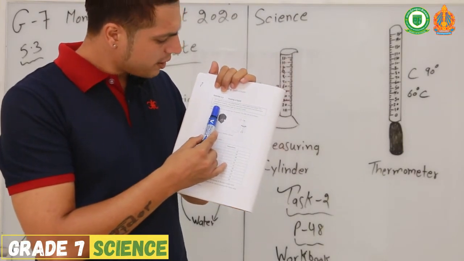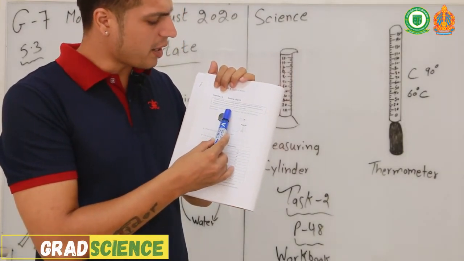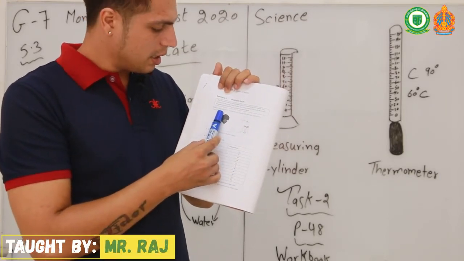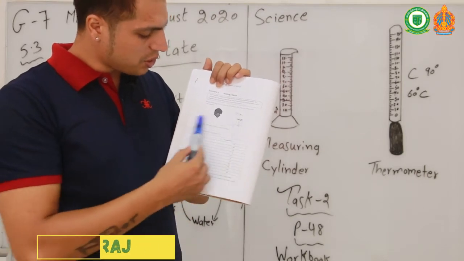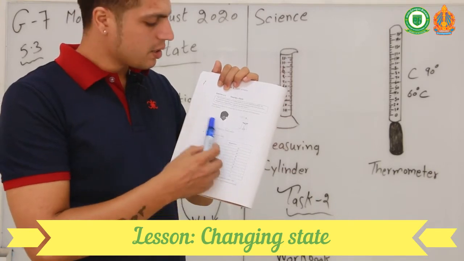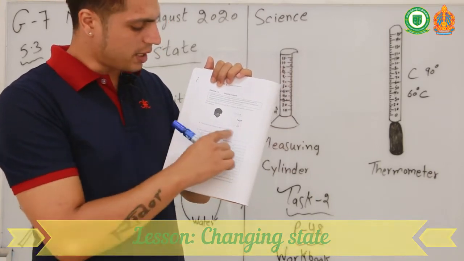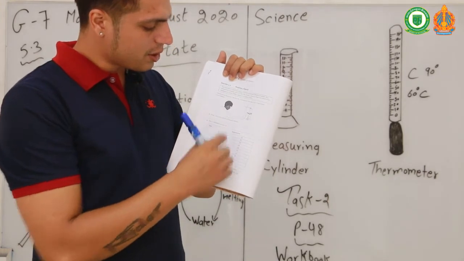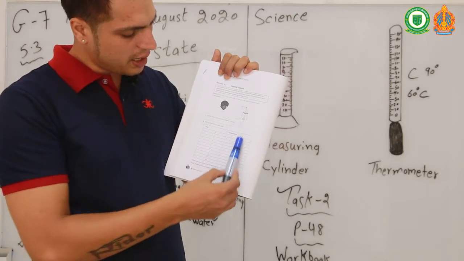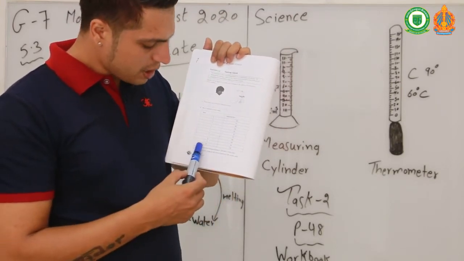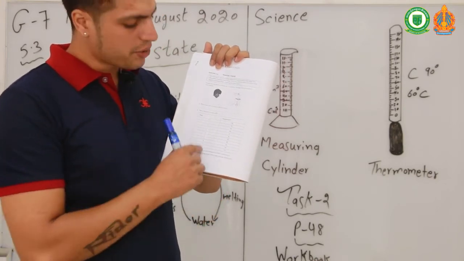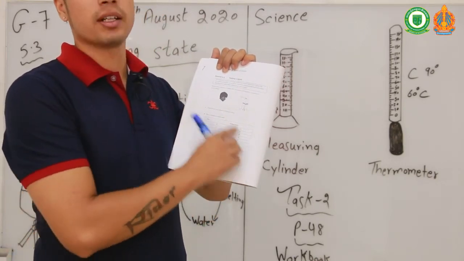Marlon heats liquid in a beaker for 10 minutes. He takes the temperature every minute. Your first question: what safety precautions is Marlon taking? You need to write down the safety precautions. This is Marlon's result table. You can see the time 0, 1 minute, 2 minutes, 3 minutes, 4 minutes, and temperature here. There are 2 important things missing in Marlon's result table, so you need to find out what is missing.